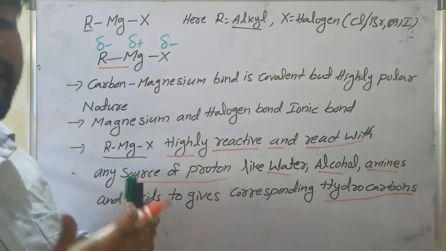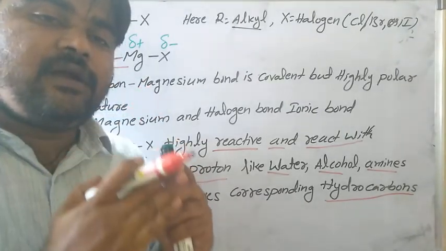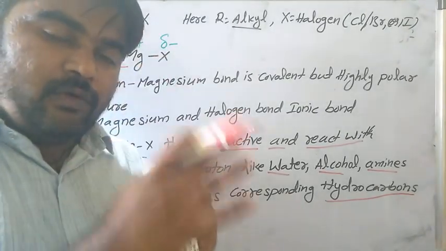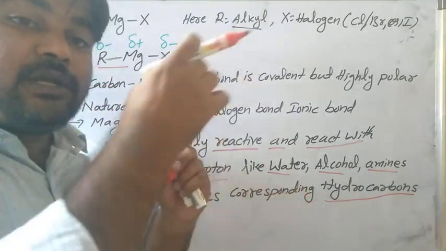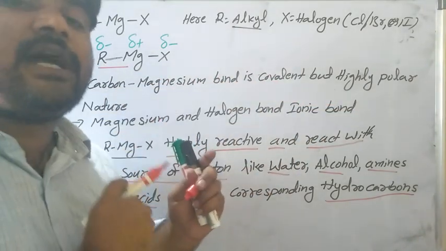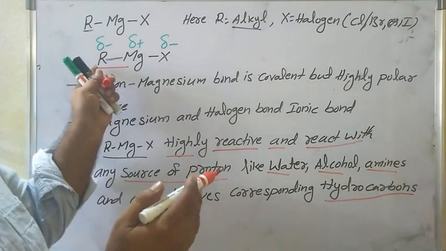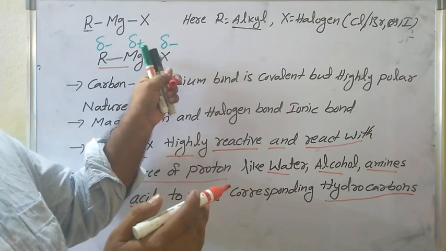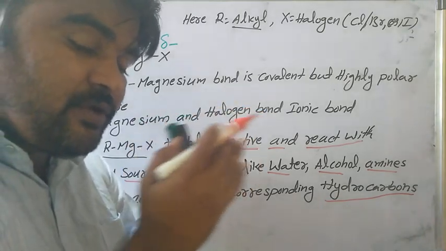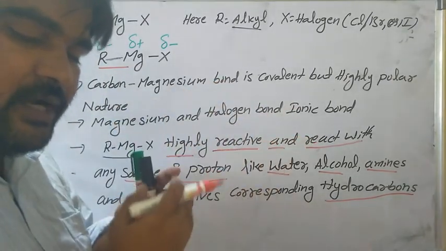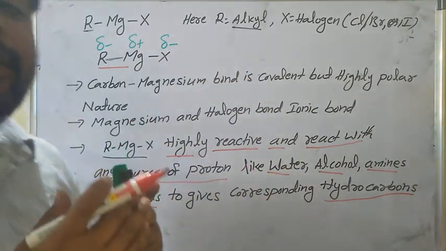It is very important. What is the Grignard reagent? Alkyl magnesium halide is called Grignard reagent. In the Grignard reagent, the carbon-magnesium bond is covalent but highly polar, because carbon is more electronegative than magnesium and pulls electrons toward the carbon atom, and magnesium and halogen form an ionic bond. So carbon is partially negative, magnesium positive, and halogen partially negative. Alkyl magnesium halide is highly reactive with any source of proton like water, alcohol, acids, amines, to give the corresponding hydrocarbons.